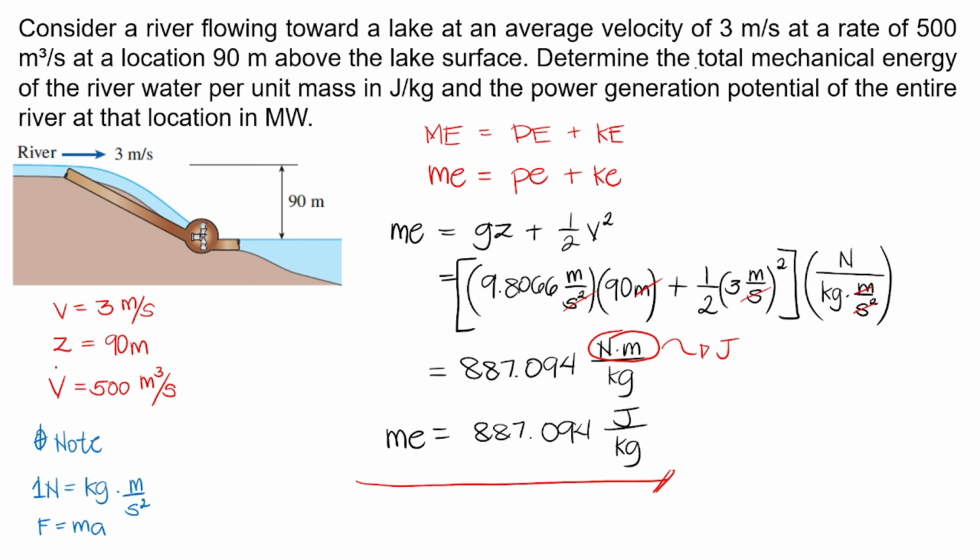But you're also asked to find the power generation potential of the entire river at that location in megawatts. So, let's remember this formula. The energy in rate form is equal to the mass flow rate times the type of energy present. For this particular problem, since there is motion and a certain elevation, the energy here is mechanical energy. So, the power generated, what are we asked to find?